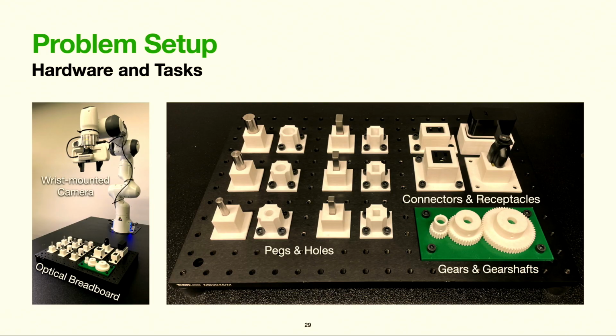Okay, back to the problem at hand. Let me describe our real-world hardware and our tasks of interest. We have a Franka Panda robot with a wrist-mounted RealSense D435. Below the robot is an optical breadboard used for placing or mounting components. Although we previously learned policies for nut and bolt assembly in sim, we started our sim to real effort with insertion tasks, as we believe these to be less complex. We designed peg and hole assemblies, electrical connector assemblies, and a 3-gear assembly, all adapted from the NIST benchmark. This is all publicly available, so you can just reproduce these assets.